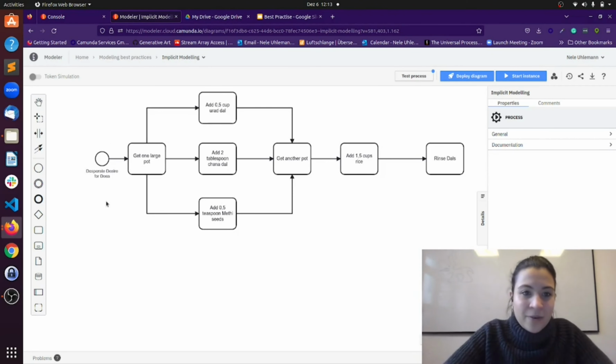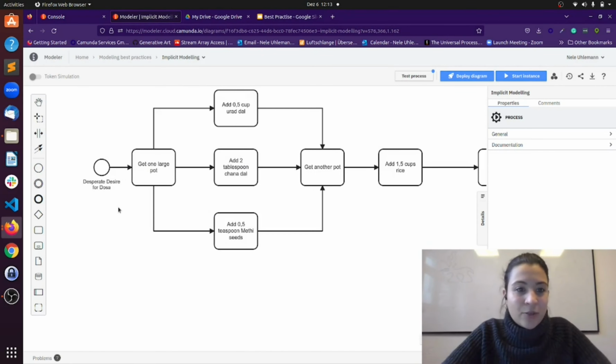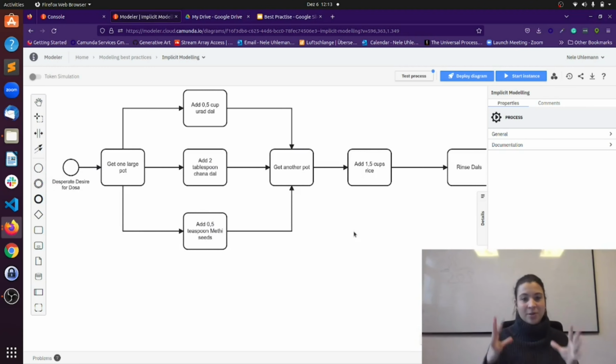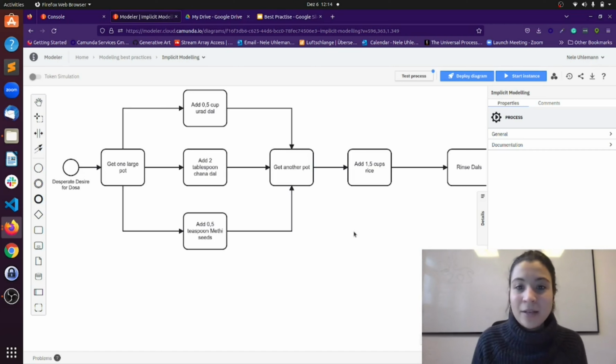But what I have here is basically the start of a recipe for getting the dosa dough. And what you can see here is you need to get the large pot, and then we add some dal. And then we need another pot, and then we add some cups of rice. And the interesting question I have here now, because we don't use gateways, and that is a completely correct BPMN model. So my question here is, how many times do we add rice, and how many other pots are we getting?